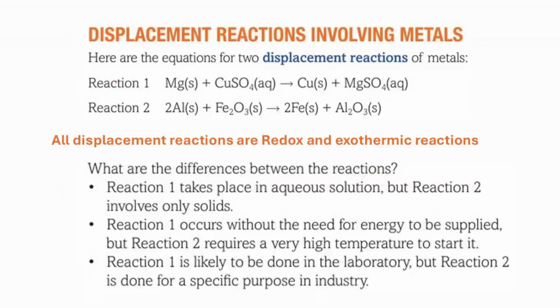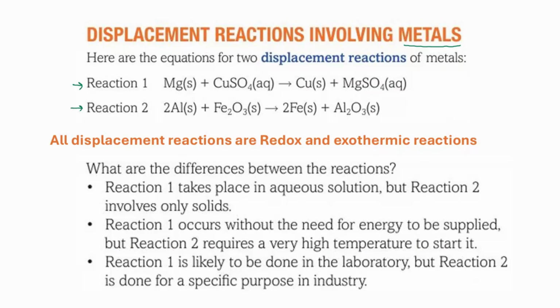Now here, in the displacement reaction, we are talking about the metals. These are the two reactions mentioned here. The first one, for this, we are supposed to know the reactivity series. The reactivity series is a specific series where we have metals from different groups.